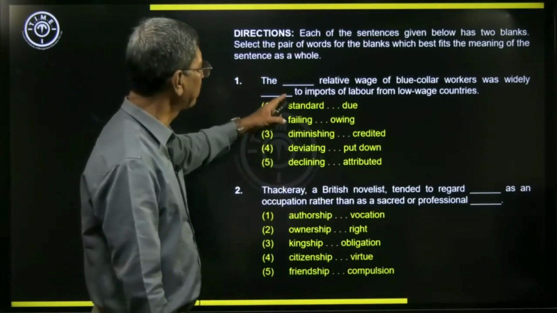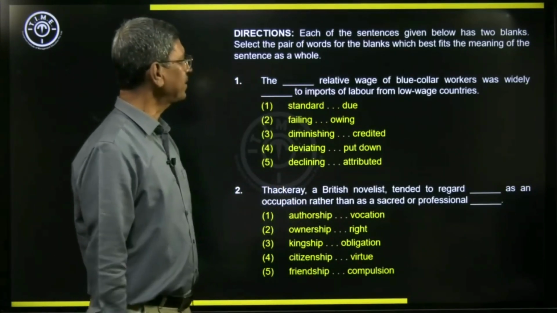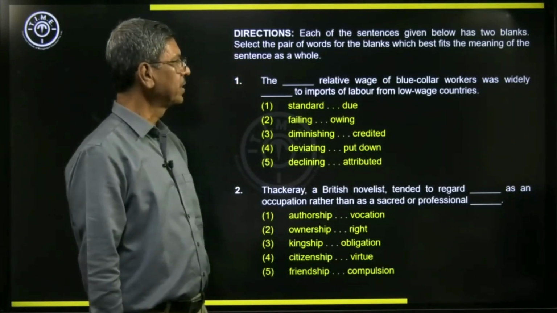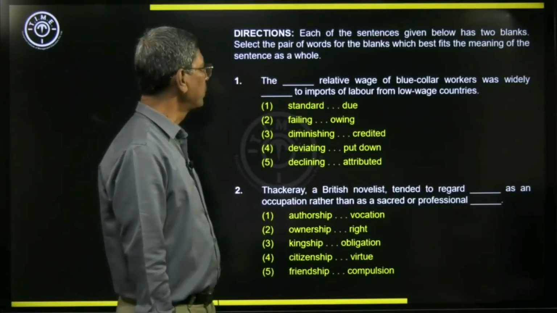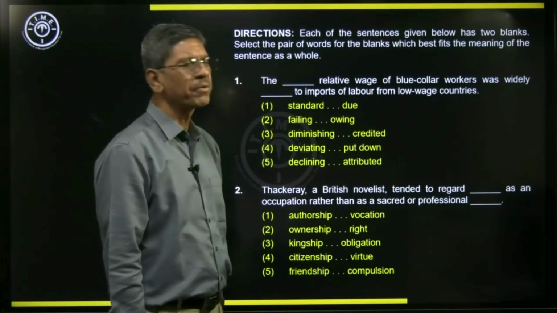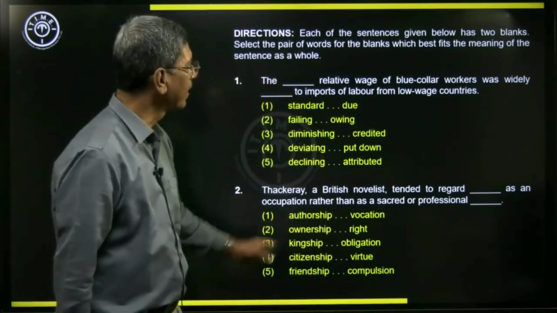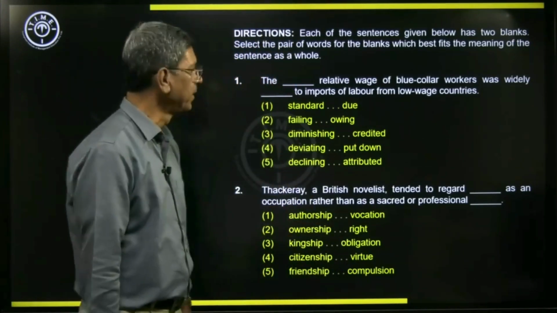So this is our first sentence. The dash relative wage of the blue-collar workers was widely dashed to imports of labor from low-wage countries. These are the 2 blanks that we have.